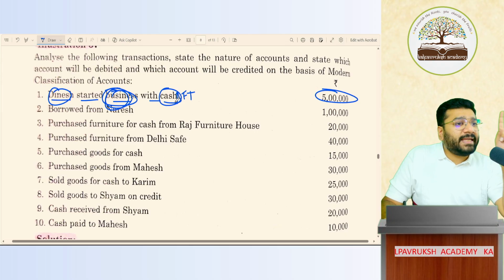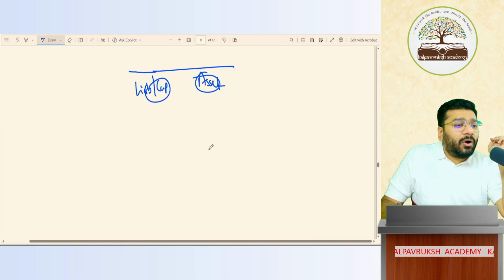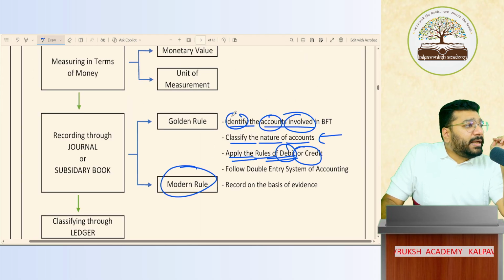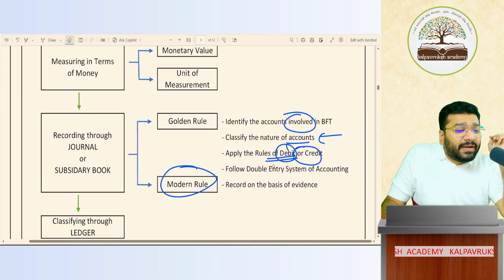Second, is this in money measurement form? Is the money measured properly? Yes. 5 lakh is measured in terms of money and it is in INR. So money measurement is also taken care of. Third is recording. In the recording stage, what is the first step? Identify the accounts involved.